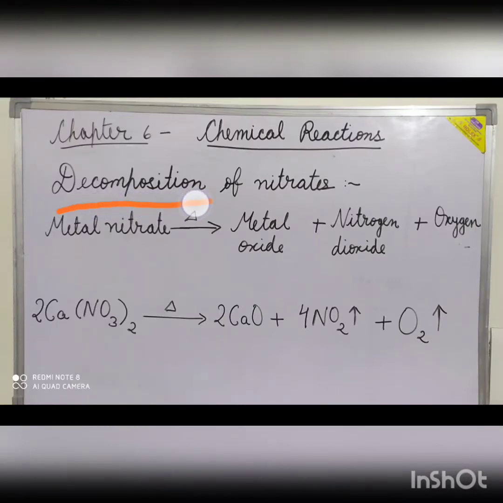Decomposition of nitrates. Nitrates of some metals, when heated, yield their respective oxides, the metal oxide, nitrogen dioxide and oxygen as the products. For example, calcium nitrate when heated produces calcium oxide, nitrogen dioxide and oxygen.